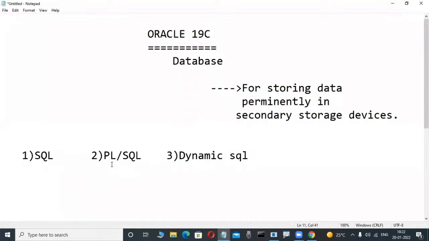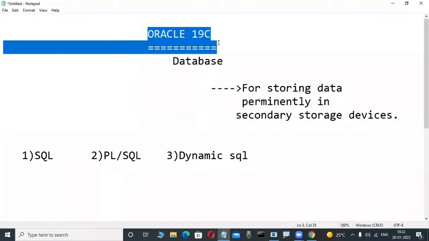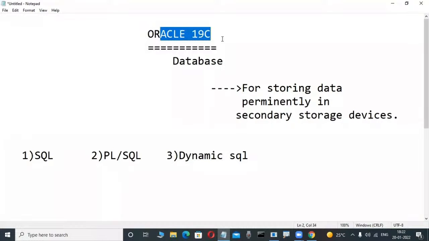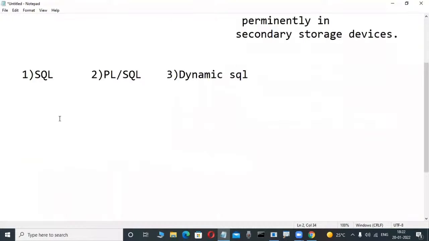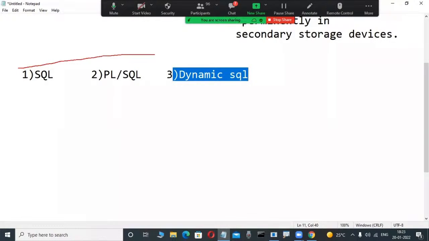So many different types of jobs are there. That's why observe here, Oracle is a product from Oracle Corporation. If you want to operate this relational database product, which languages are we learning? One is the SQL language, another is PL/SQL, and another is Dynamic SQL. These three languages we are learning in our course. Most powerful.